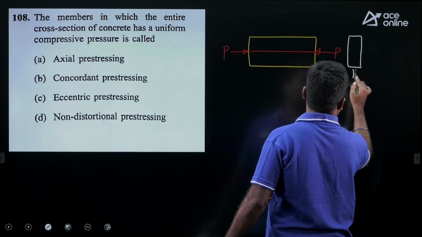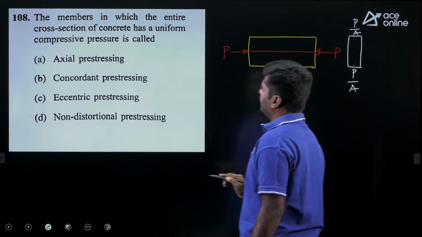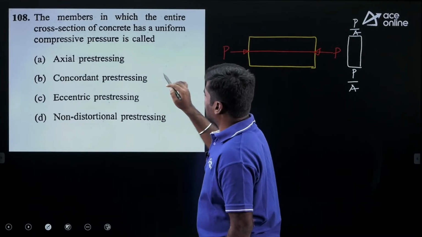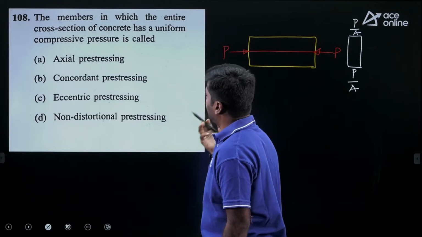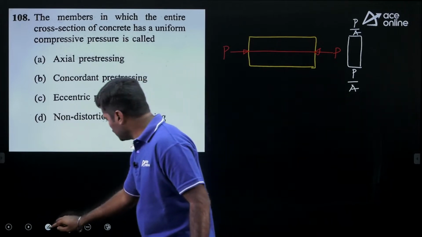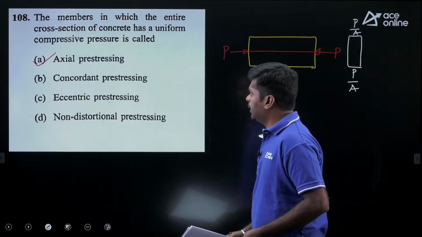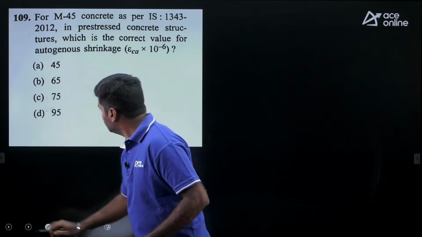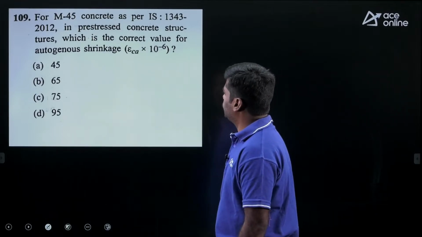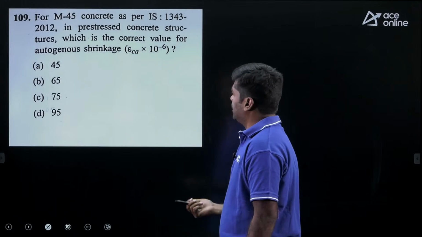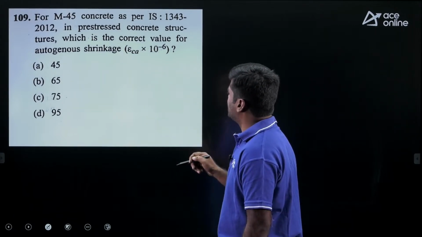It is uniform only, P by A. They are asking that in a section if stress is uniform, then which kind of pre-stressing is it? It is axial pre-stressing, okay? Then move to next question. For M45 concrete as per IS 1343-2012 in pre-stressed concrete structures, which is the correct value for autogeneous shrinkage?